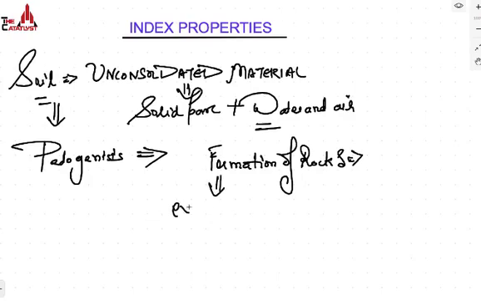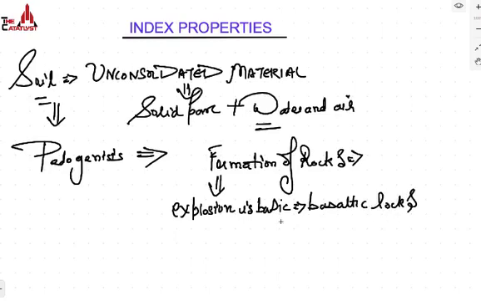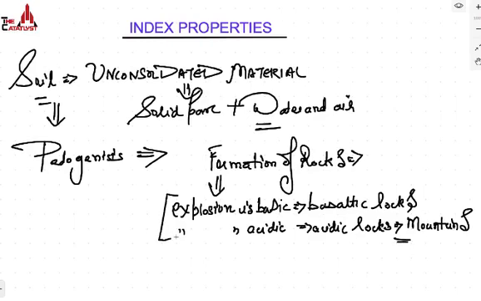If the explosion is basic, then that explosion will form basaltic rocks. If the explosion is acidic, then it will form acidic rocks. For example, mountains are the result of the acidic explosion. Why does the explosion happen? Because inside the earth there is molten magma, and when the temperature exceeds, it tries to come out. That can be the reason behind the explosion, and that explosion led to the formation of rocks.